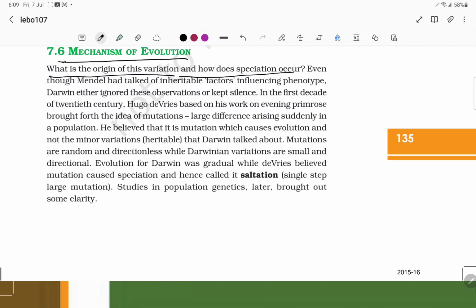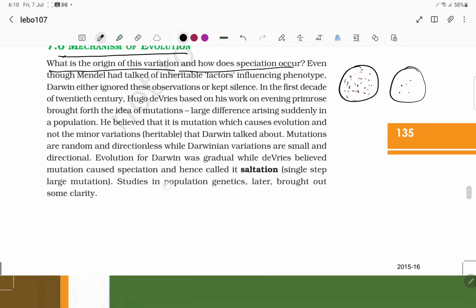For example, you have taken a petri dish of bacteria and you have put some antibiotic into it. After putting the antibiotic, you have seen most of the bacteria are eliminated, but a few bacteria are still living. This is the variant that accommodated to the condition and lived. Later it developed into a new species, which we call speciation.